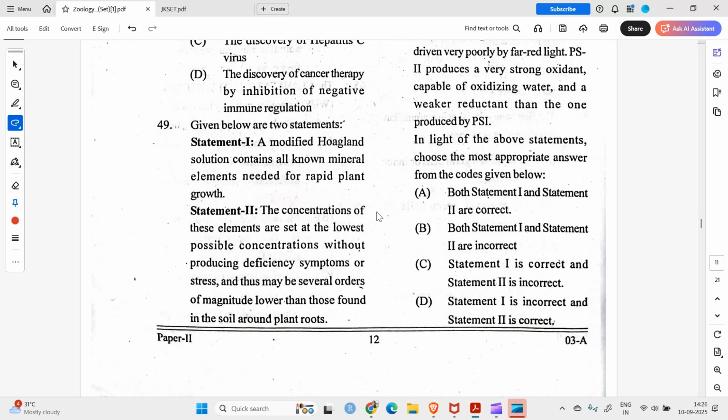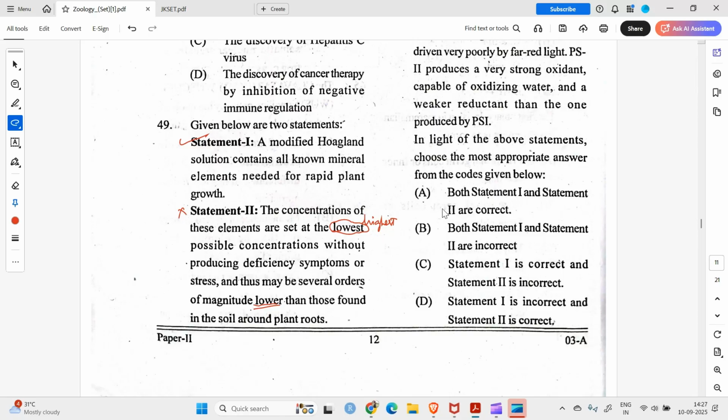Question number 49 says, given below are two statements. Statement 1 is, a modified Hoagland solution contains all known mineral elements needed for rapid plant growth. Yes. Statement 2 is, the concentrations of these elements are set at the lowest possible concentrations. No, they are set at the highest possible concentrations without producing toxicity, and thus may be several orders of magnitude higher than those found in the soil. What's the point if it is lower than those found in the soil? What's the point of giving this Hoagland solution then? So this one is not right.